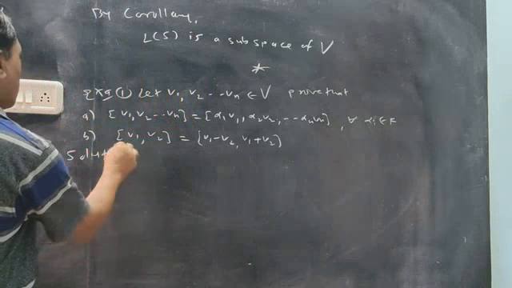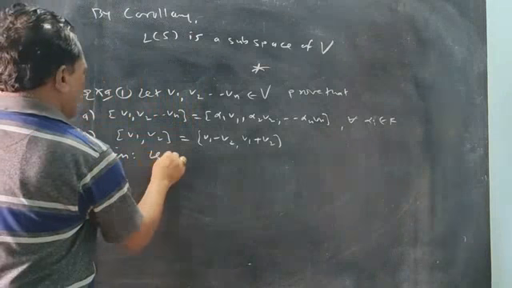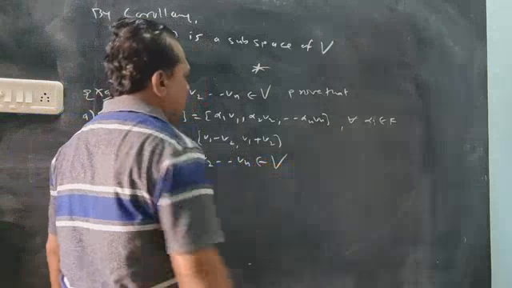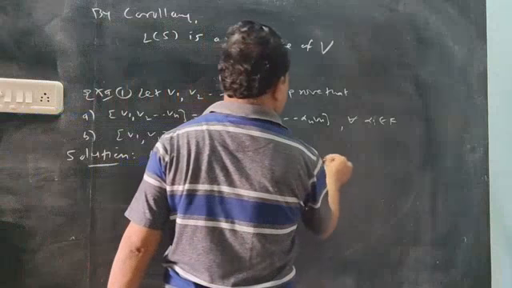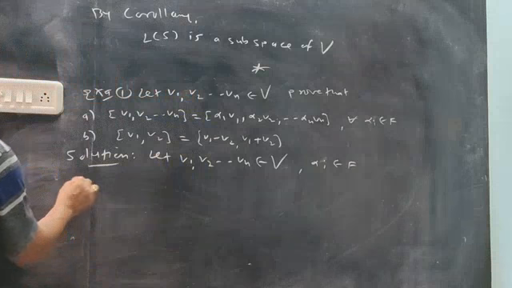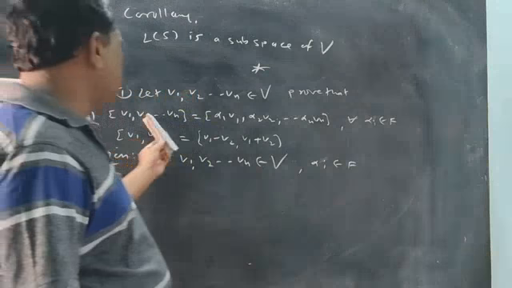Solution. Let V1, V2 up to Vn be vectors from the vector space, and the alphas are scalars. First point: span of this equals span of this.